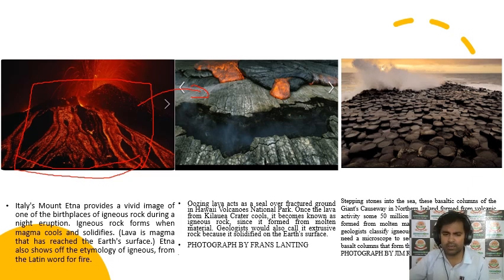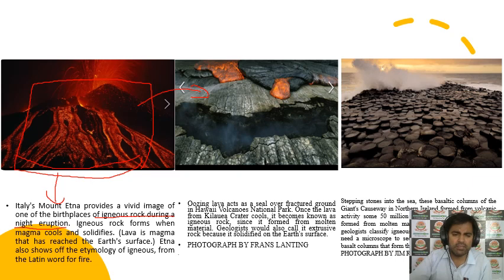In the coming slides I will explain everything, and you can see I am writing everything in points for every picture. This picture is from Italy and provides a vivid image of the birthplace of igneous rocks. Here you can see the night eruption.